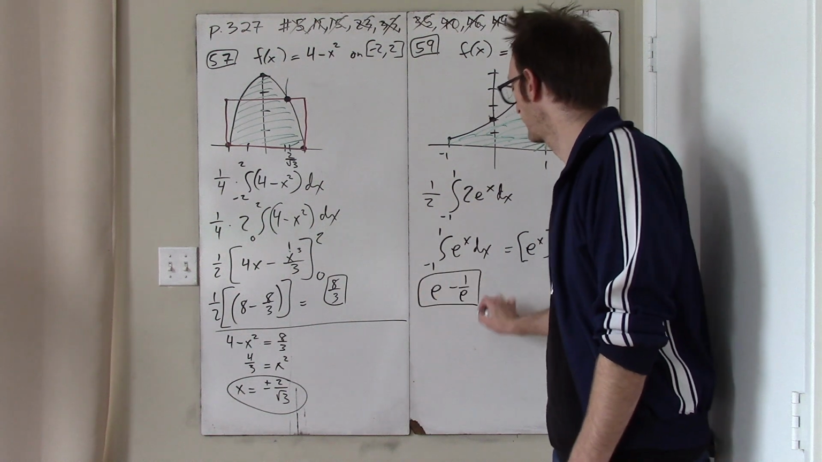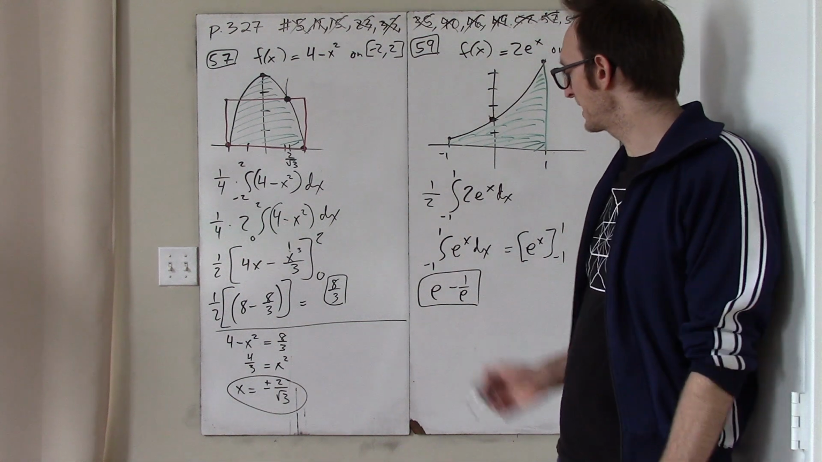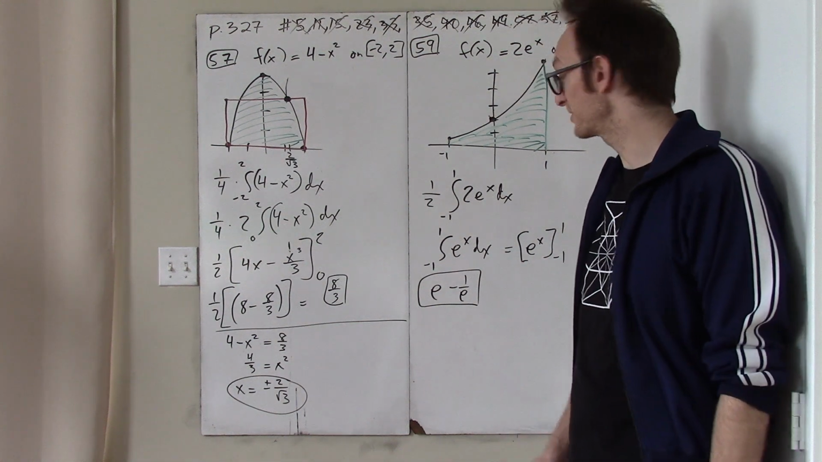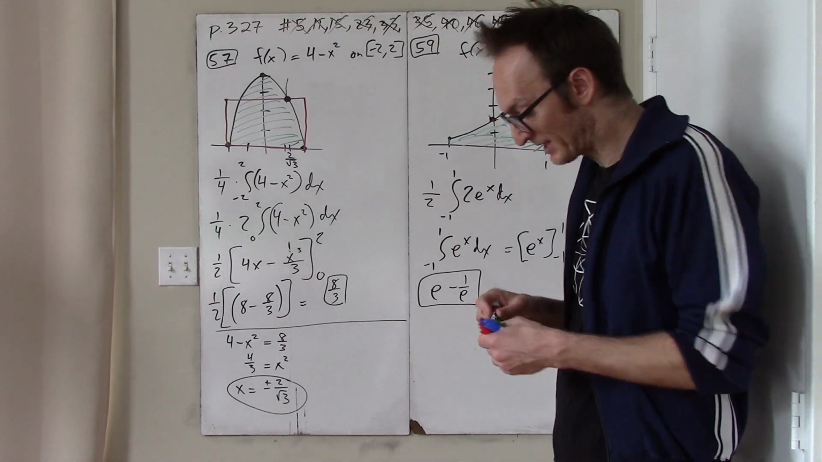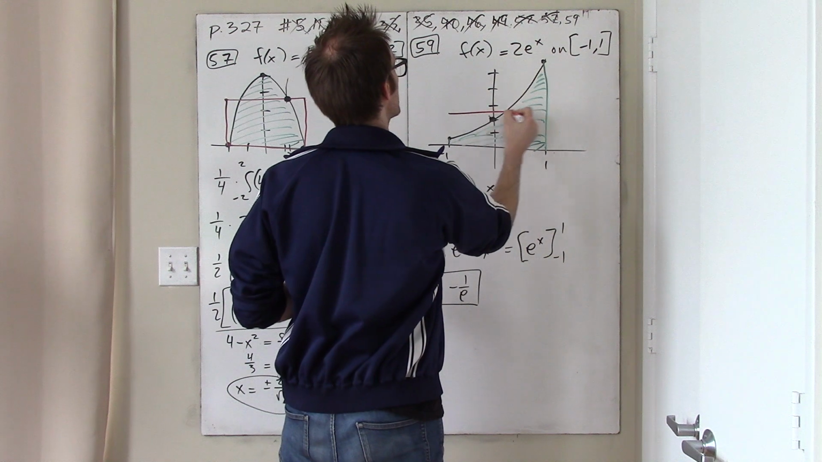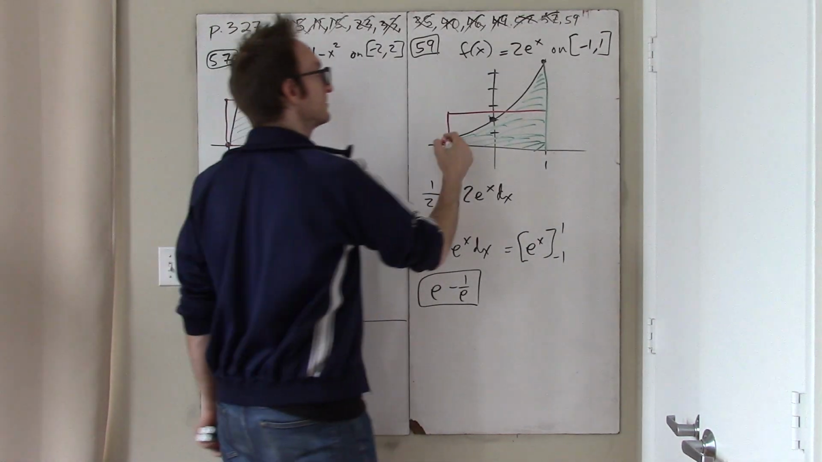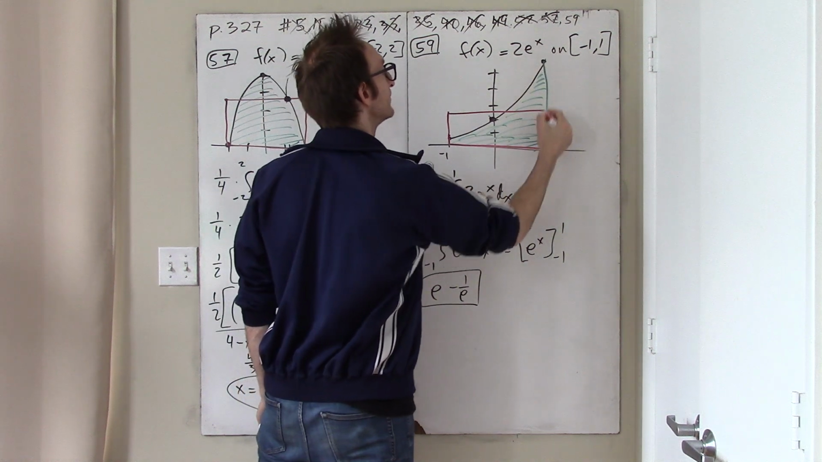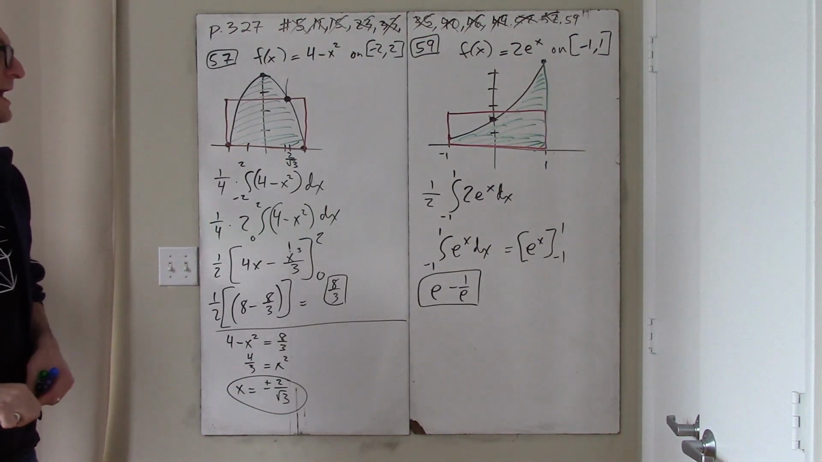So e minus 1 over e is the average value, which is going to be like, I don't know, 2.7 minus 1/3, so 2.4, something like that. And if you look at this, you can convince yourself that 2.4 is maybe a reasonable answer to this problem. Okay, it will look better if your graph was not done by hand.